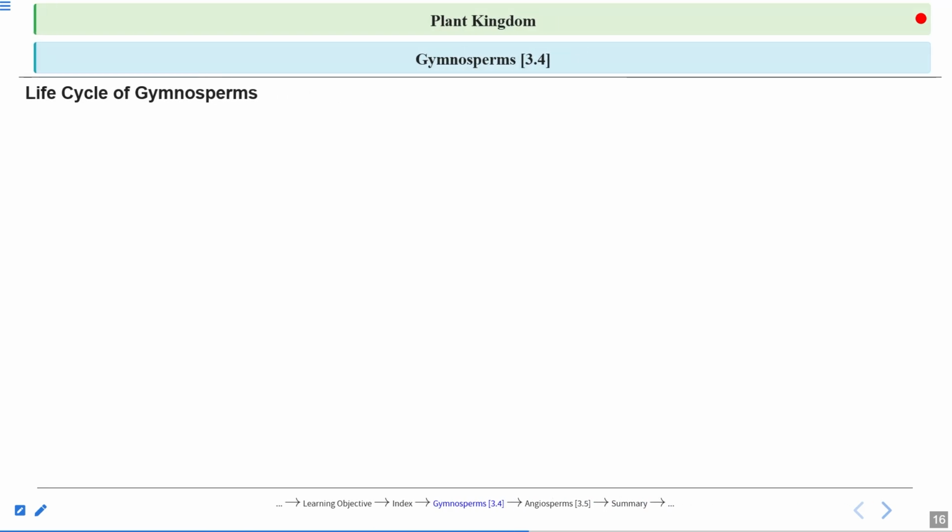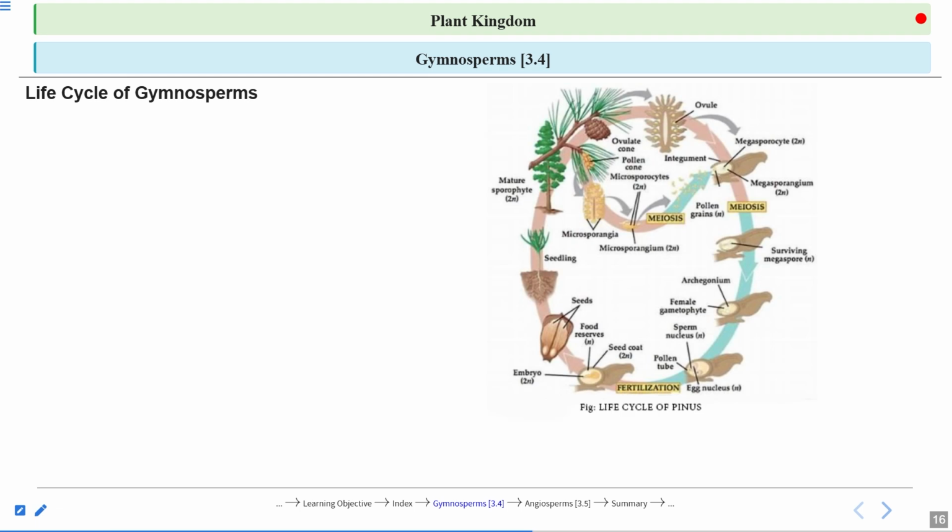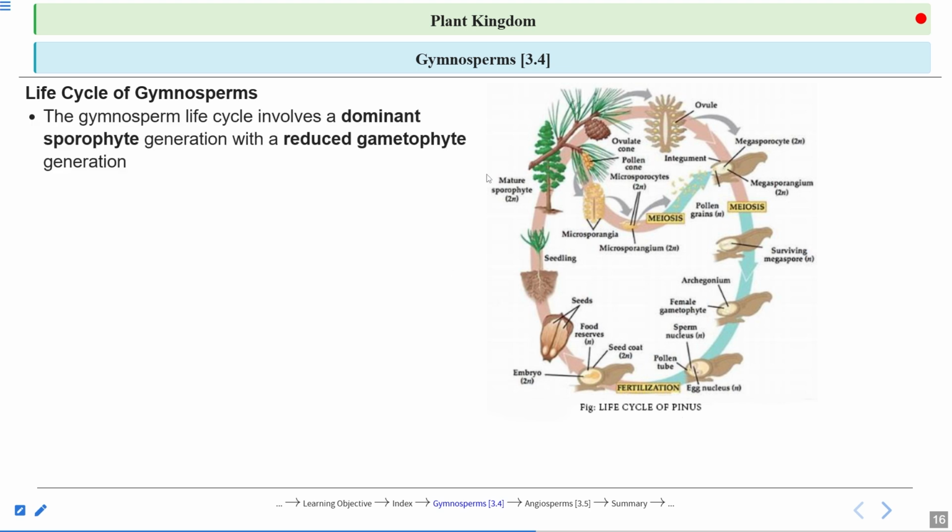Life cycle of gymnosperm, very important. This is the life cycle of a gymnosperm. We are taking Pinus as an example. Starting with this mature sporophyte, you can see this is a tree and this shows one of the branches. This branch is bearing the larger cone. This is the large cone you can see. That is the female cone. And this is the smaller one. That is the male cone.